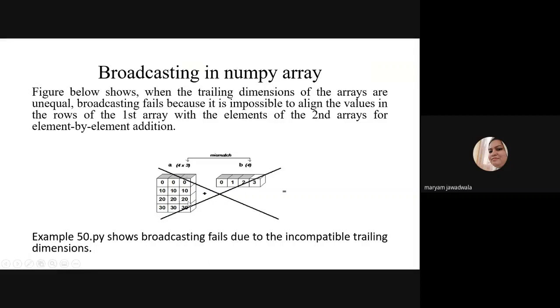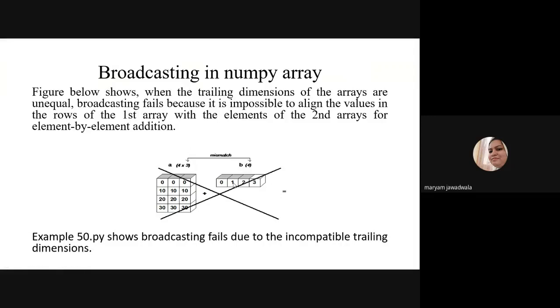What is the size of this array? Here the dimension is 4 into 3, meaning 4 rows and 3 columns, and I'm going to add it with 1 row and 4 columns. So check the trailing dimension. Here the trailing dimension is 3 and here it is 4, so the trailing dimensions are not similar. So I cannot perform an arithmetic operation on this type of arrays.